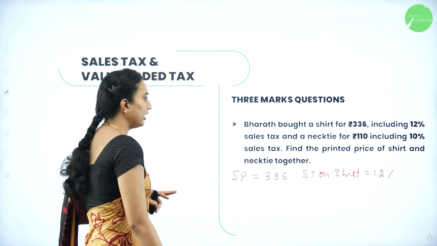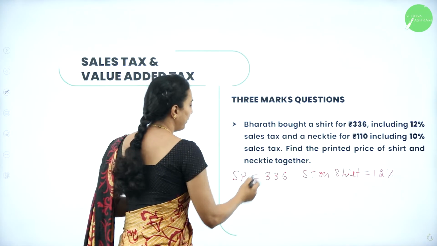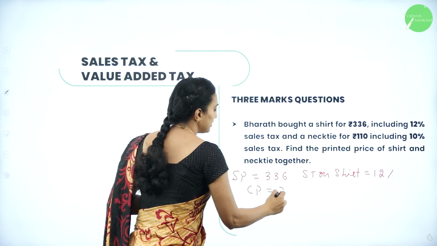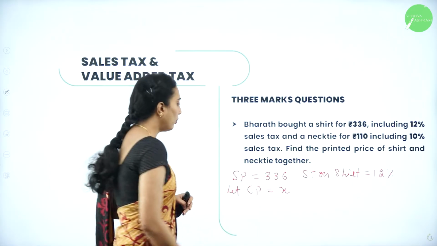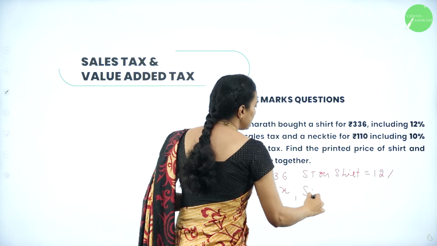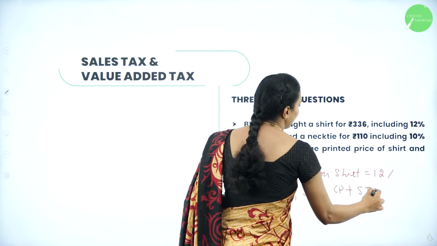Now we need to calculate the printed price. Let the printed price, the cost price, be equal to x. Selling price will be equal to cost price plus sales tax on cost price.